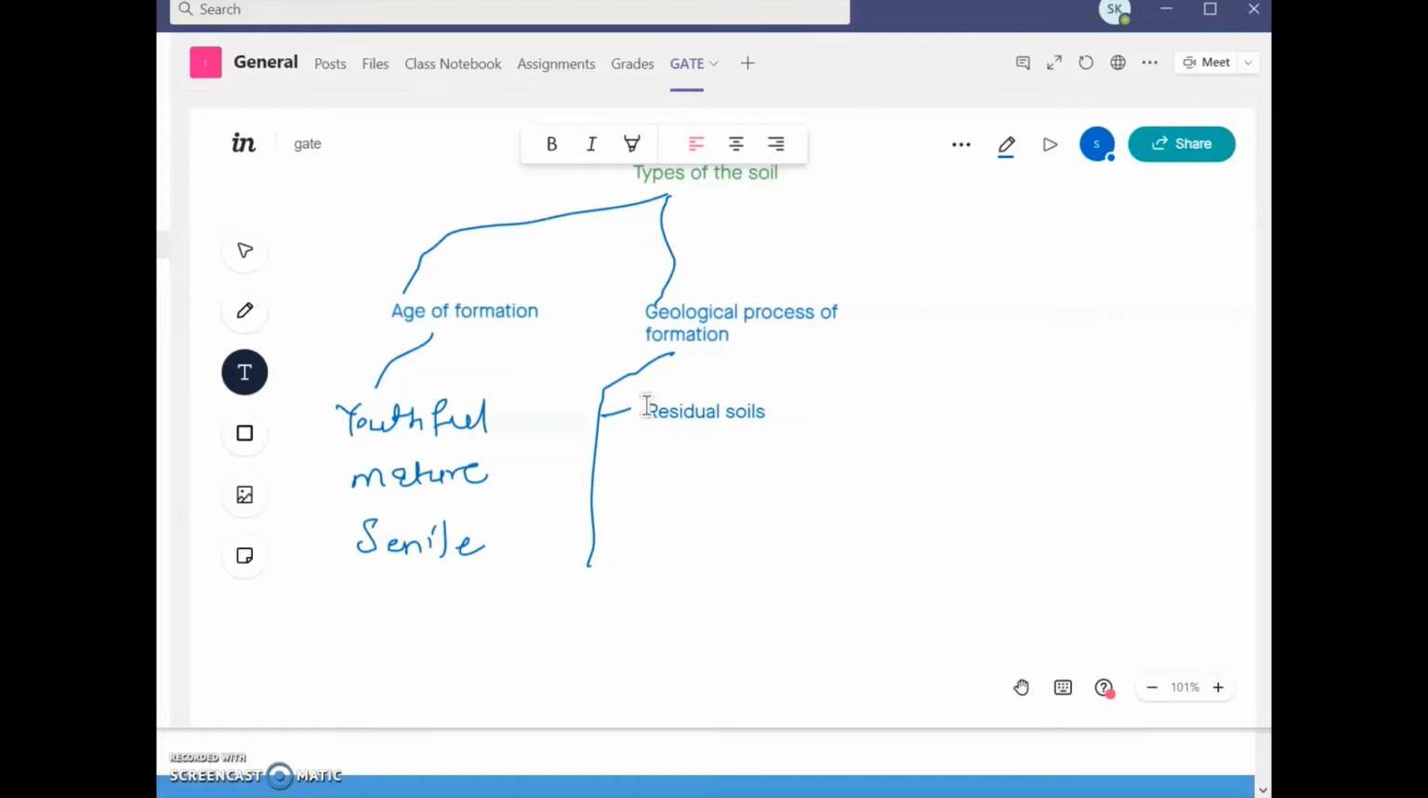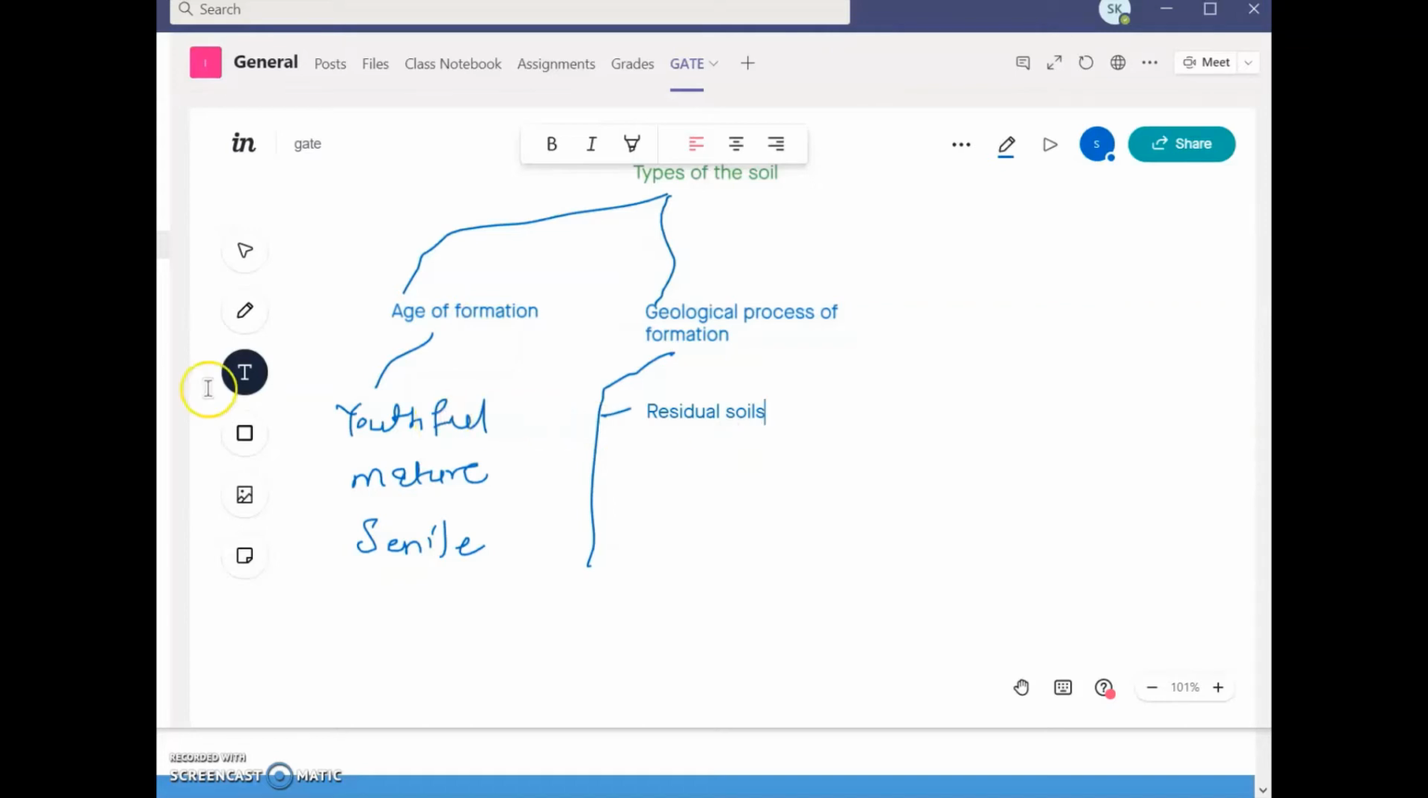So this is about the red soil. Red soil is an example of residual soils. Even laterite soil is another example of residual soil. Laterite soil is porous and well drained, but it lacks common nutrients. The red soil and laterite soil are Indian soils. So these are the examples of residual soil.